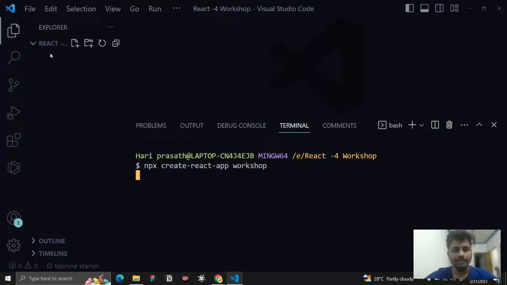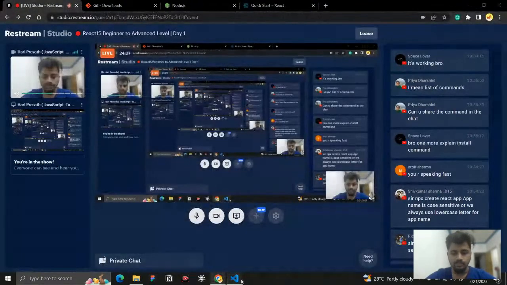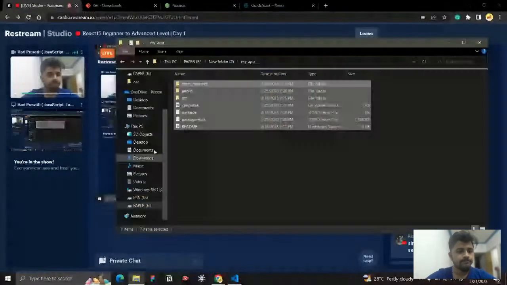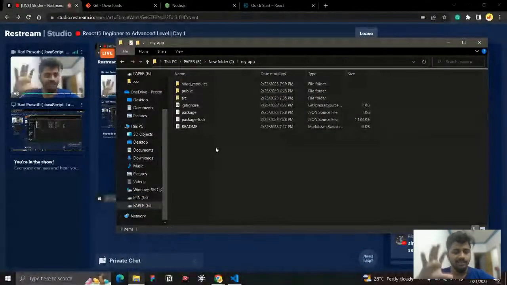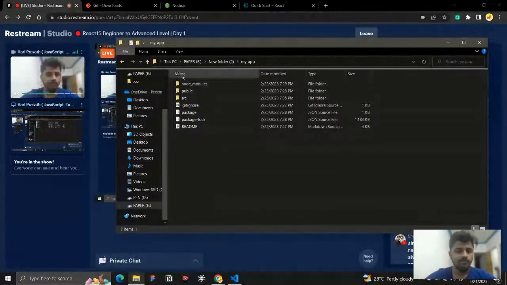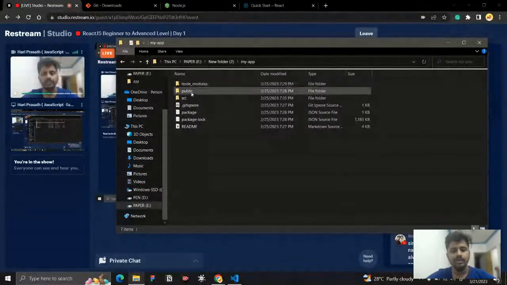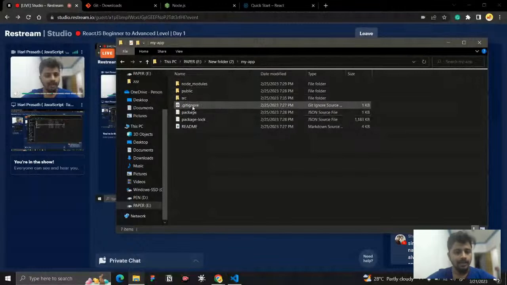So you can see that, right? My app and everything is installed. In the same way, it will start to install. Once it is installed, it will show inside our react folder, and we will get all these things: node modules, public, src, gitignore, and so much more. So what are all these things?